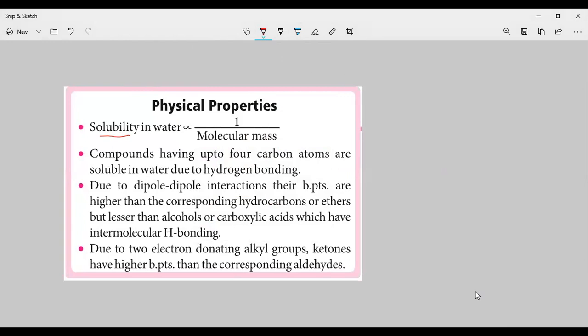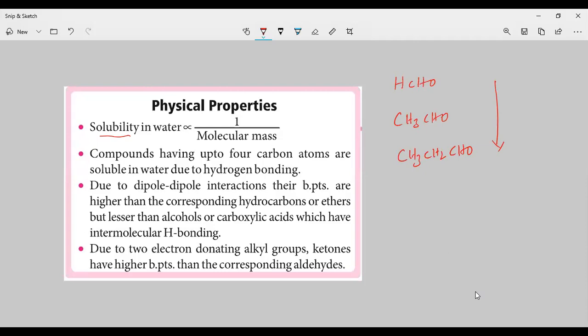If you take formaldehyde, and acetaldehyde, CH3CHO, and propanaldehyde, CH3CH2CHO, what happens upon going from top to bottom? Upon going from top to bottom, what happens?